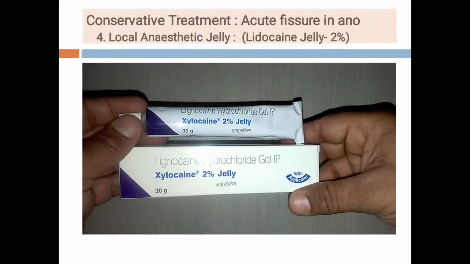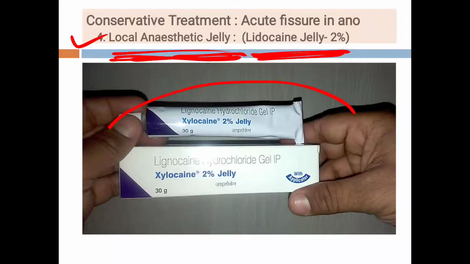Then local anesthetic jelly. We have seen the vicious cycle: pain, spasm, ischemia. So to relieve the pain, we are giving the local anesthetic jelly, that is lignocaine jelly. Again, this product is available in the market, but students, you will better understand local anesthetics like xylocaine, lignocaine.